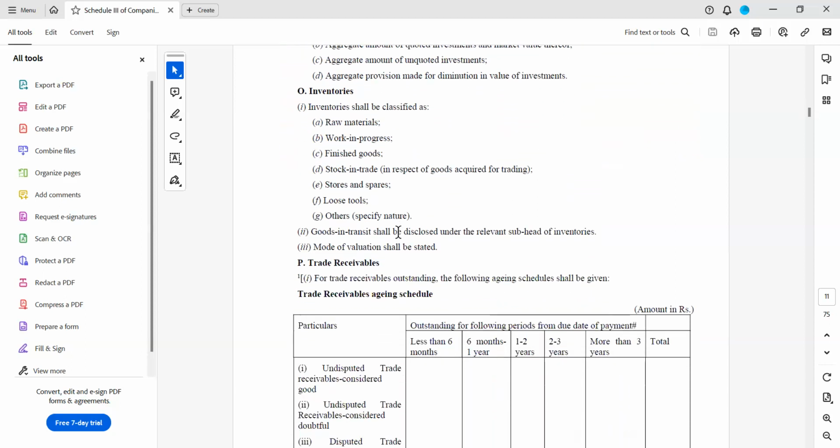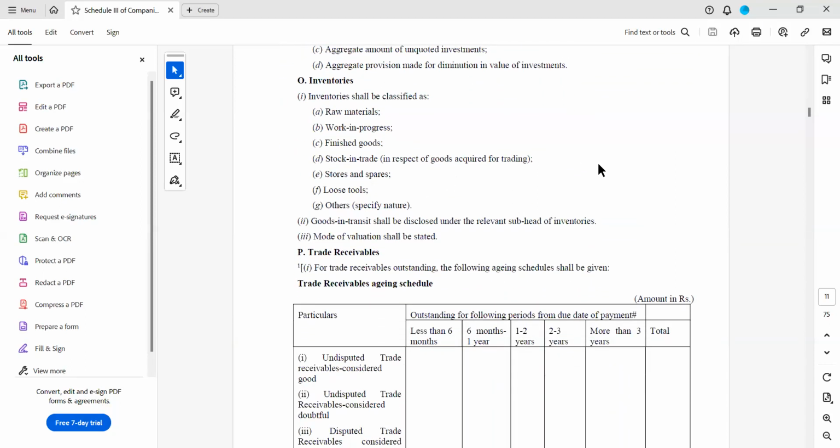Now coming to inventories. Inventories basically you can divide into raw material, work in progress, and finished goods. Stock in trade in respect of goods acquired for trading: apart from manufacturing, if there is trading, then it goes in stock in trade. Stores and spares, loose tools, others.